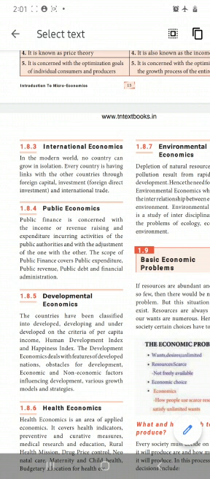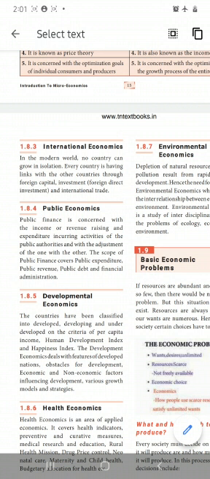Public economics, public finance is concerned with the income or revenue raising and expenditure incurring activities of the public authorities. Here public finance means government, okay? Government finance only. That means how the government gets its income: by tax only. When they raise the taxes, the revenue also rises. And according to that revenue alone, they are spending the money on the people, okay?